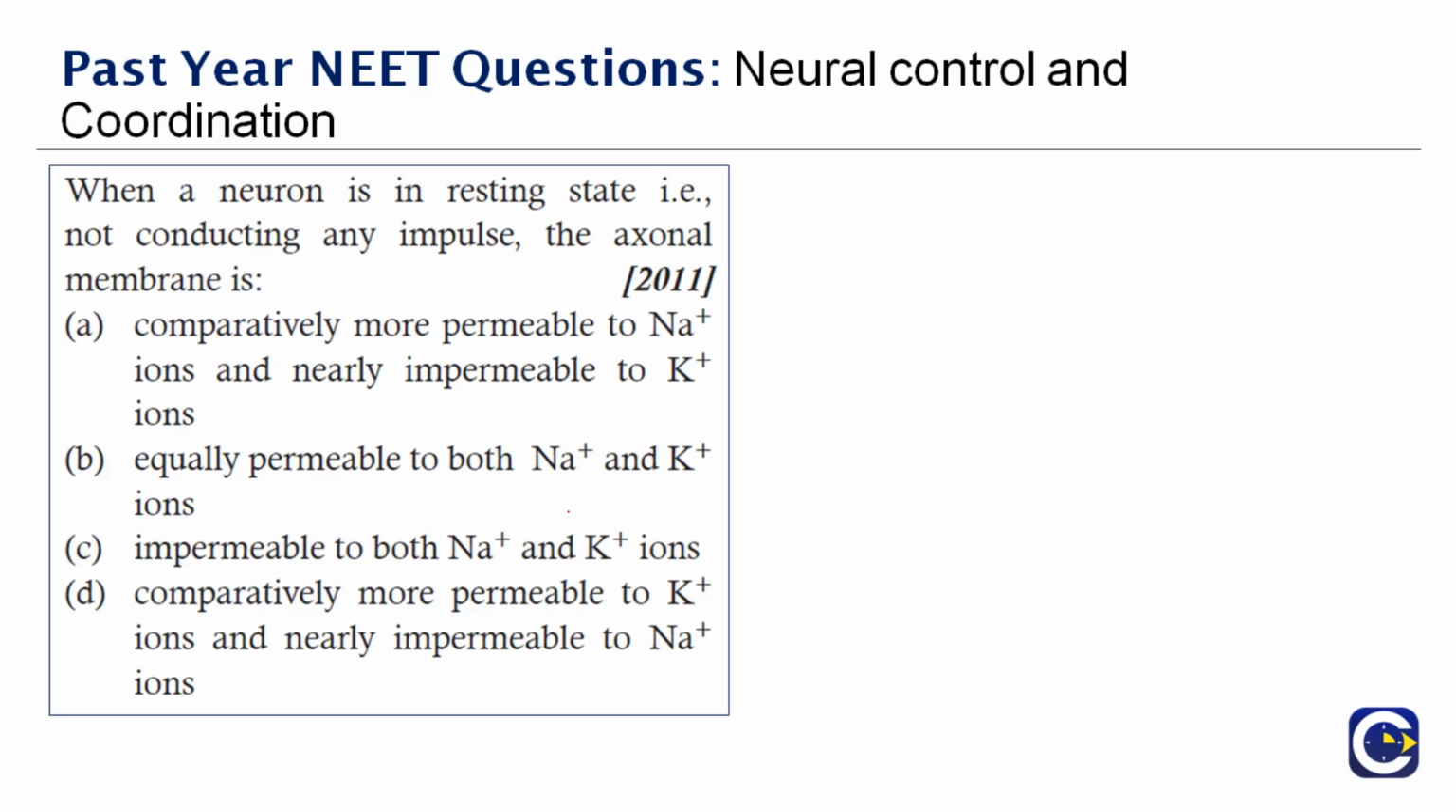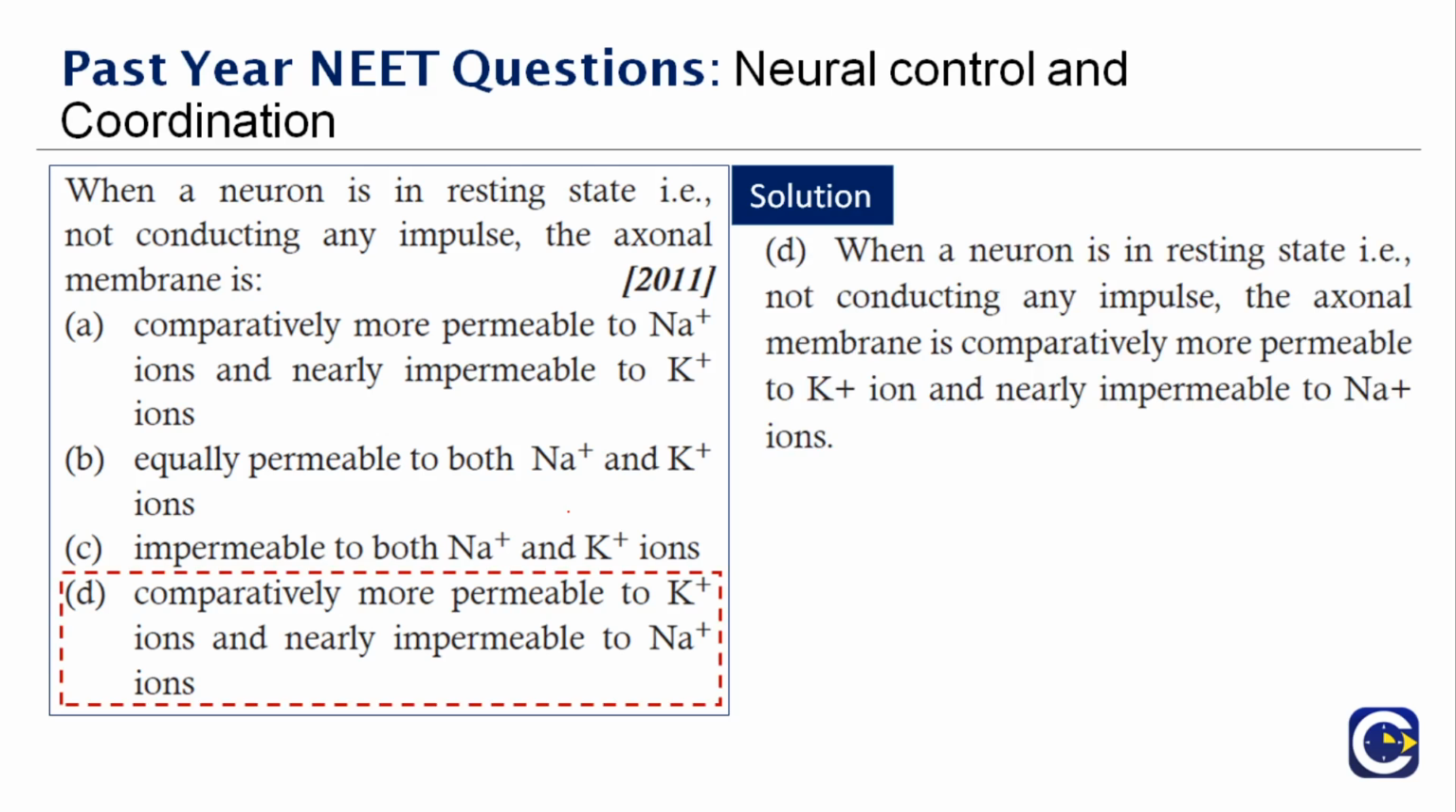Next question here. When a neuron is in resting state, that is, it is not active, it is not conducting any impulse, the axonal membrane is dash. So when a neuron is in a resting state, the axonal membrane is comparatively more permeable to potassium ions, okay, and nearly impermeable to sodium ions. It is permeable to potassium and impermeable to sodium. Now I gave you the answer. The right answer is option D.